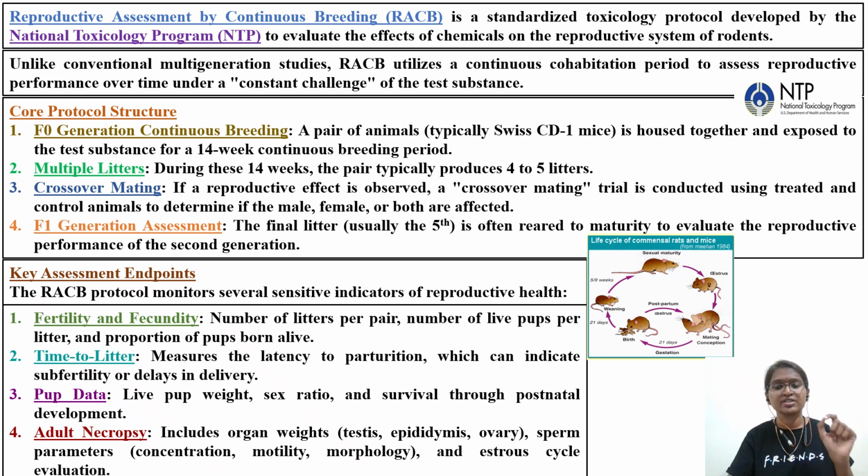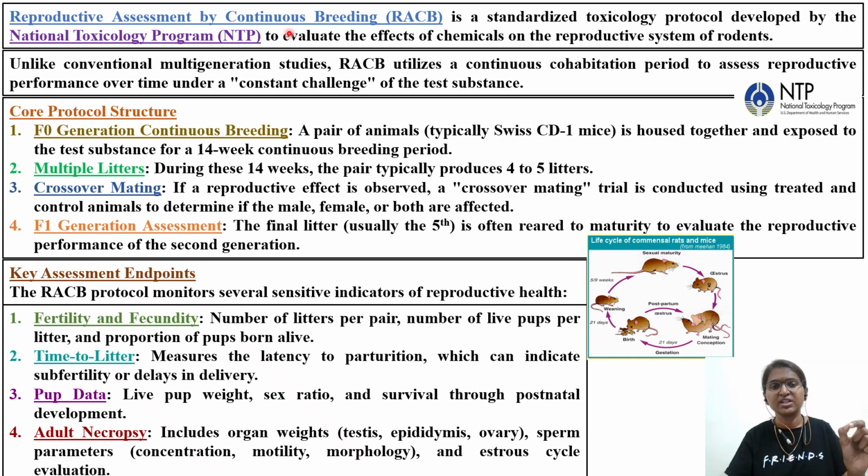Okay, so we'll discuss the RACB guideline, which is a breeding protocol given by NTP. NTP is the National Toxicology Program. So first we'll see what this RACB is. Whenever you do a risk assessment on a certain chemical, when you do the literature search, you'll come across one type of studies called RACB protocol studies under reproductive studies. So that we are discussing here.